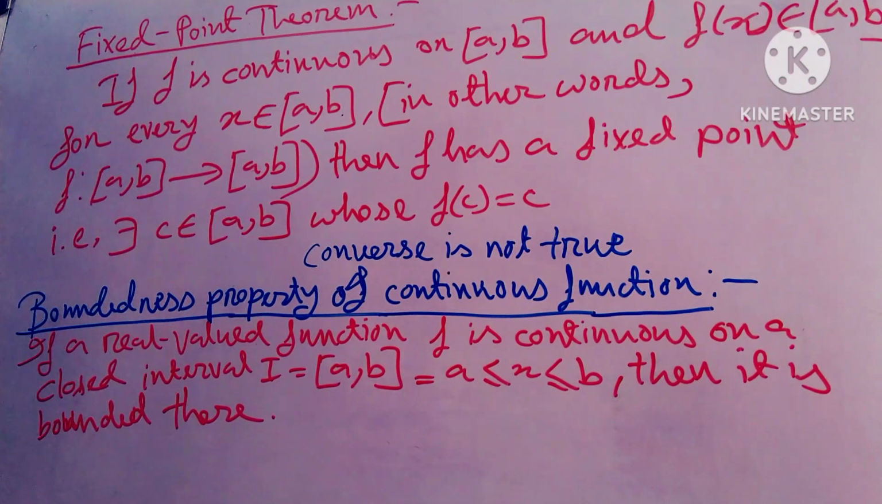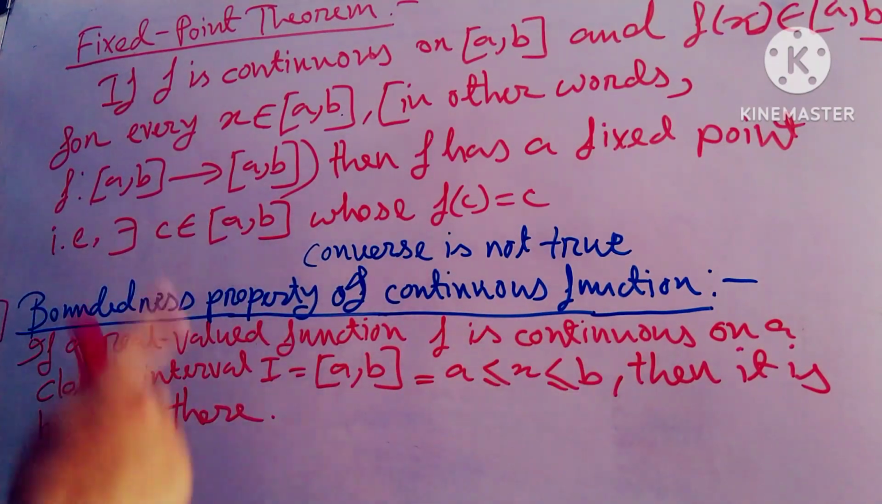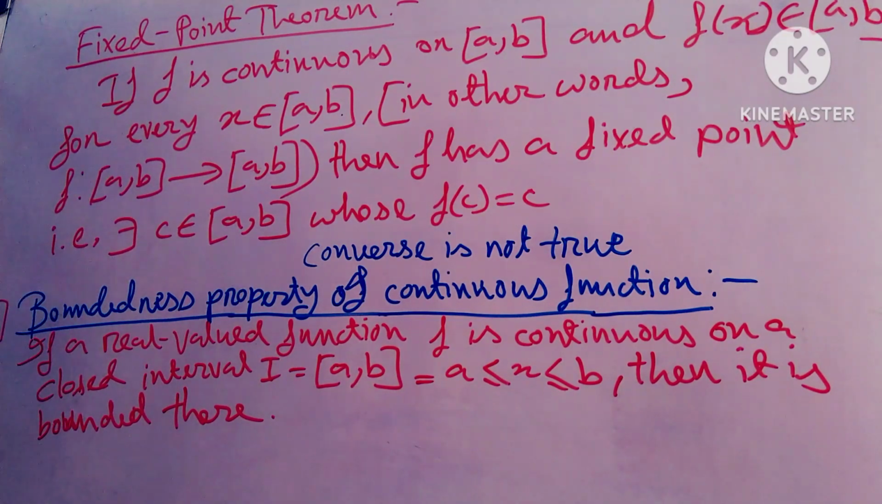Next is the boundedness property of continuous functions. Friends, I just discussed continuous functions. The boundedness property of continuous functions is very important. If a real valued function f is continuous on the closed interval I = [a, b], with a ≤ x ≤ b, then it is bounded there. I hope, friends, I have made the total theory clear.